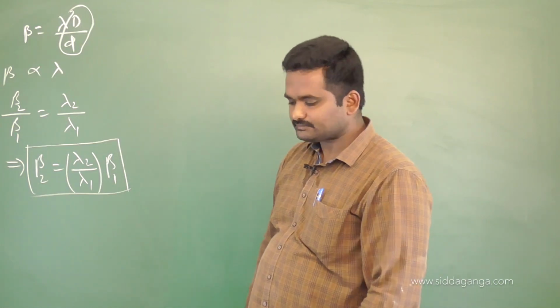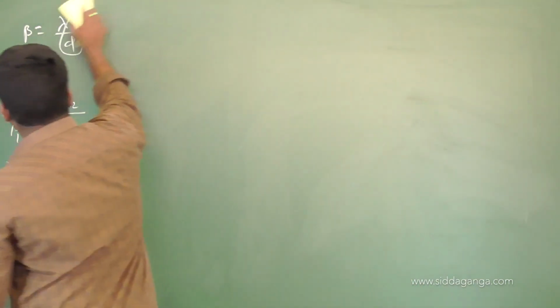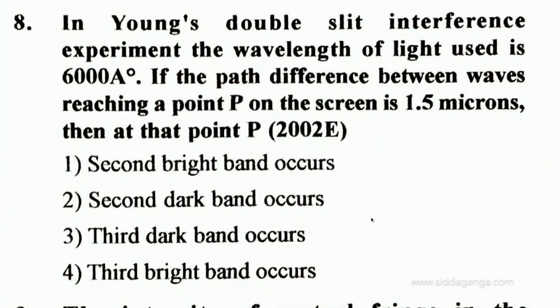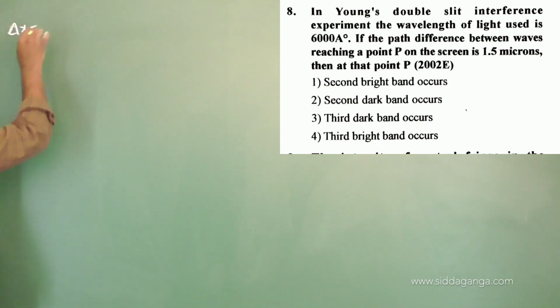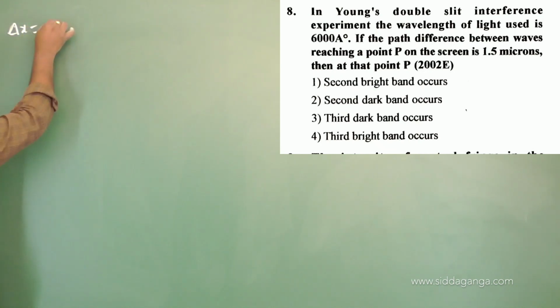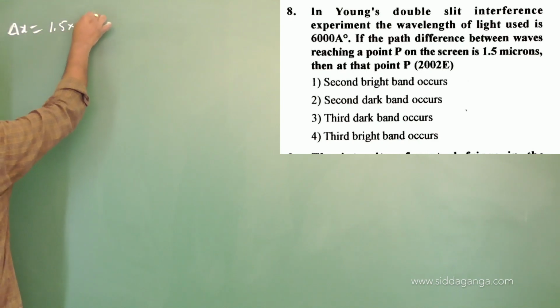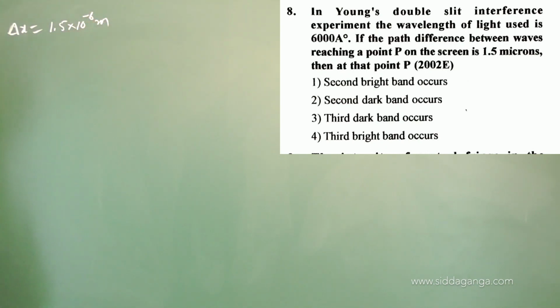Eighth problem. Problem number 8, just go through that. What are they given? In Young's double slit experiment, the wavelength of light used is 6000 angstrom. If the path difference between the waves reaching a point P on the screen is 1.5 microns, then what is going to be formed at that point, they are asking. Path difference delta x is 1.5 micron, that is 1.5 into 10 to the power minus 6 meters.